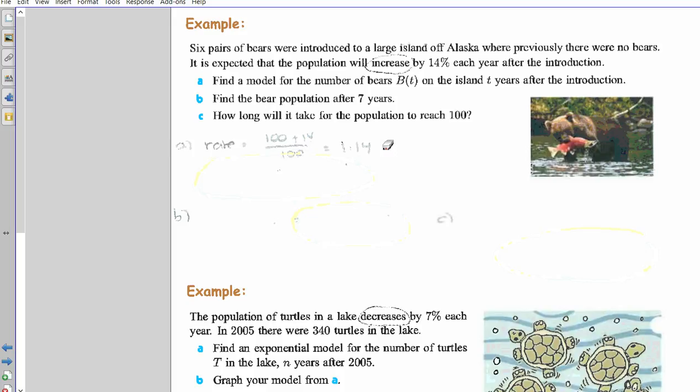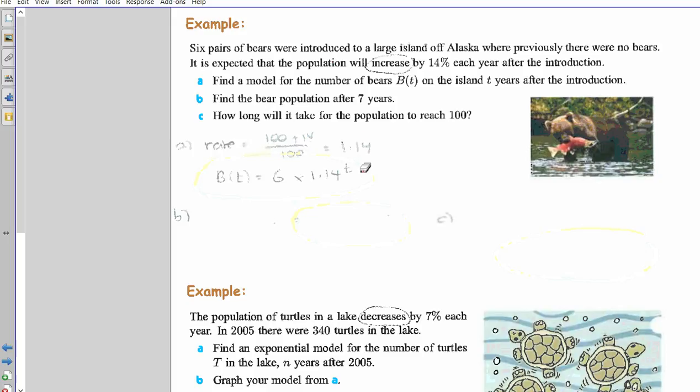Remember the function, they said B with respect to t, so B brackets t equals. But remember, before the rate, you write what the original population was. So what was the original population? 6 bears. That might have been hard to see because it was written in words. 6 bears was the original population, times the rate, and the rate to the power of t. t is the number of, what was it, years or weeks? Years, I think it is.